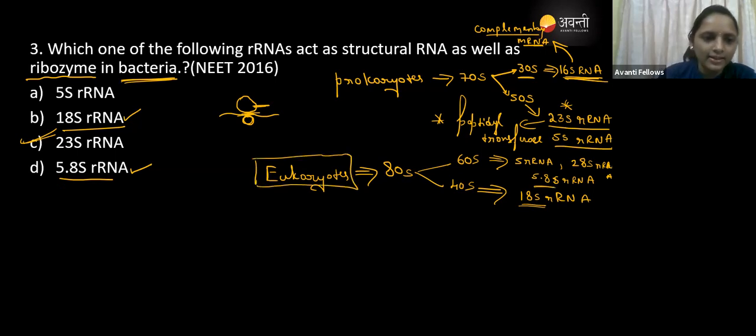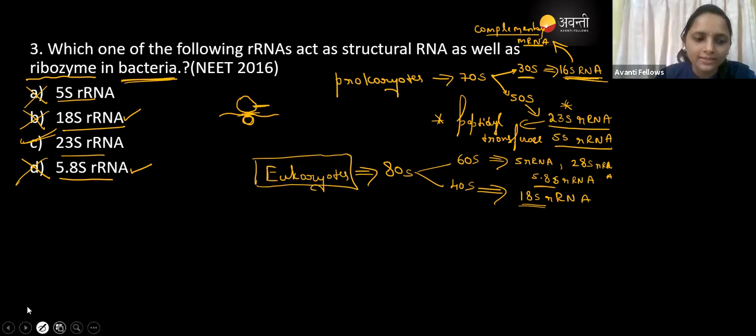That is the reason option D is wrong and option B is wrong, because the question is about bacteria. So we are left with the options 5S and 23S. The 5S is present in both the bacteria and the eukaryotes, but 5.8 is also a wrong option. The 23S rRNA has the ribozyme activity.